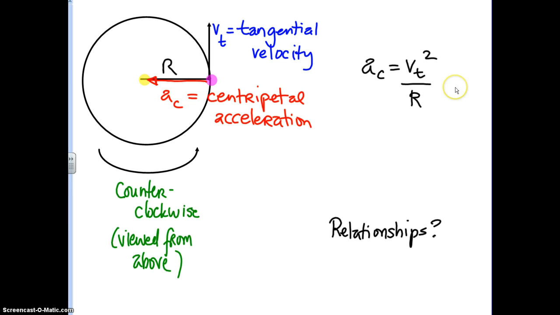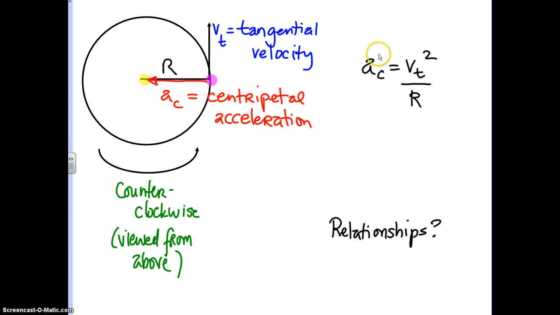But we mentioned when we talked about relationships that we would later talk about the difference between a linear relationship and a nonlinear relationship. So the relationship here is not linear. That is, if you graphed it, you wouldn't get a line. It's exponential. If you graphed it, you'd get a parabola. You'd get a curve. And so acceleration is directly and exponentially related to tangential velocity.